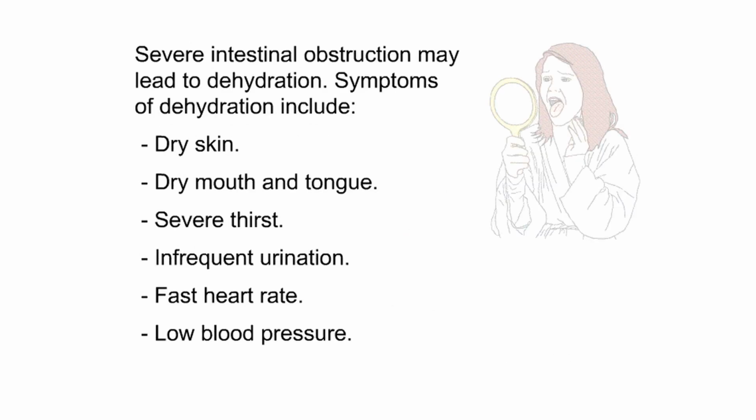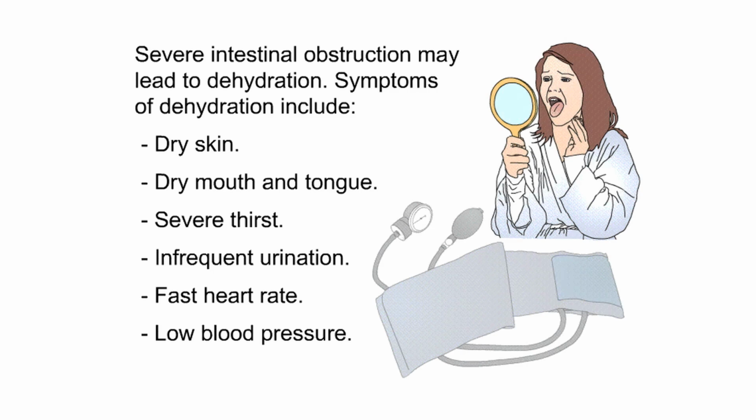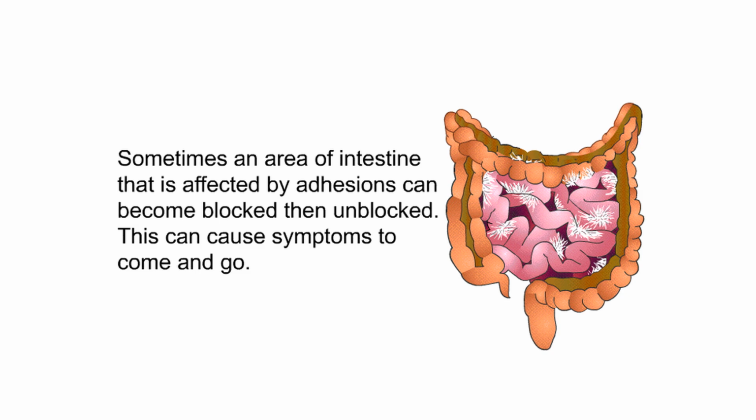Severe intestinal obstruction may lead to dehydration. Symptoms of dehydration include dry skin, dry mouth and tongue, severe thirst, infrequent urination, fast heart rate, low blood pressure. Sometimes an area of intestine that is affected by adhesions can become blocked, then unblocked. This can cause symptoms to come and go.